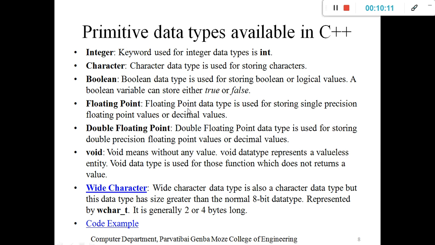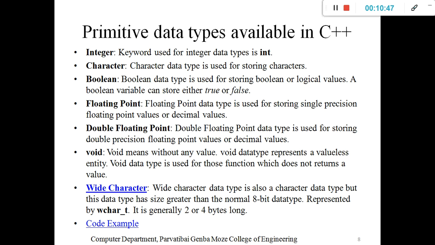Then the floating point data type is used for storing single-precision floating point values, or decimal values. It is represented with float, then the variable name, and it contains floating values like 10.10 or 10.20. Then the double floating point is the same as the floating point, but its size is double that of the basic floating point.